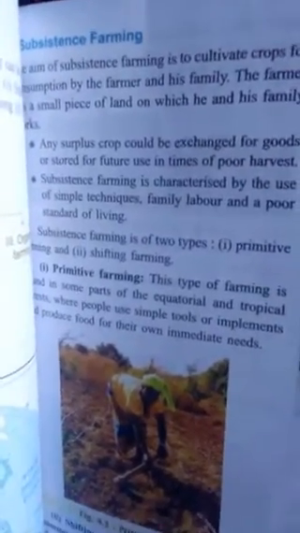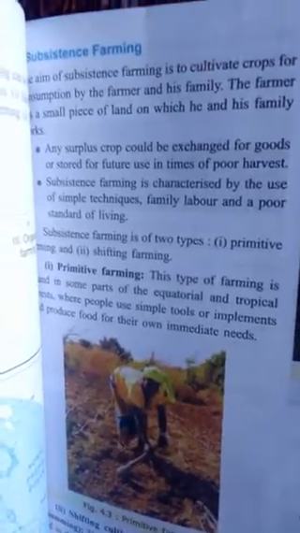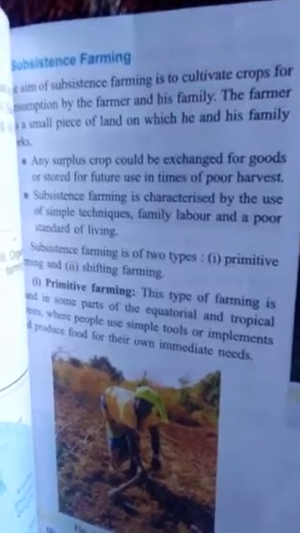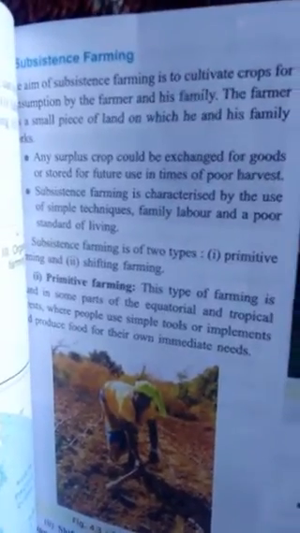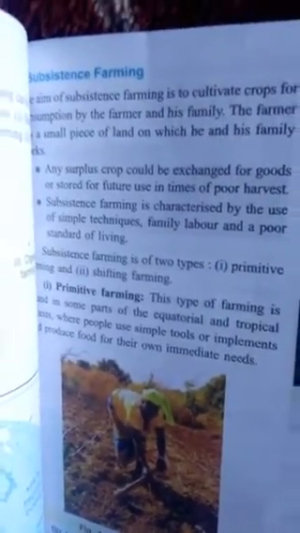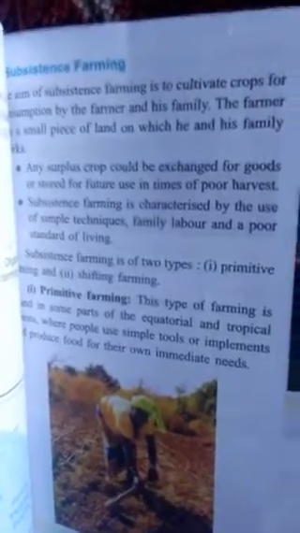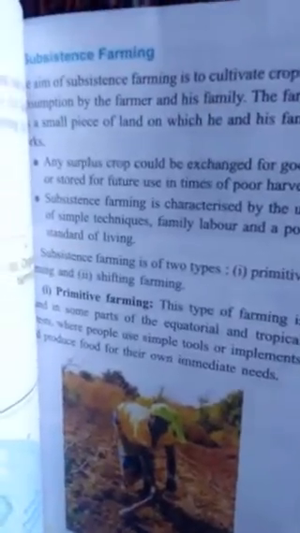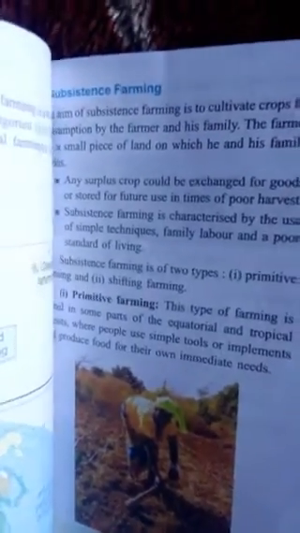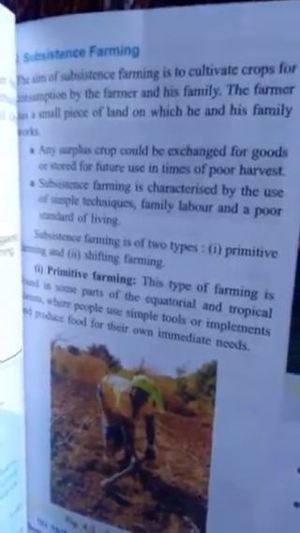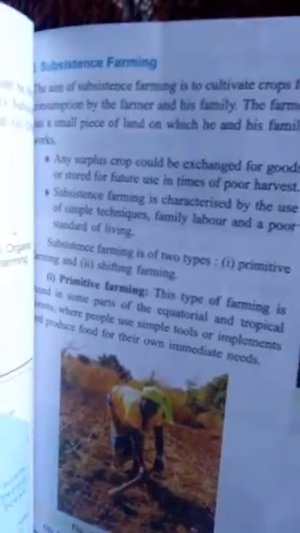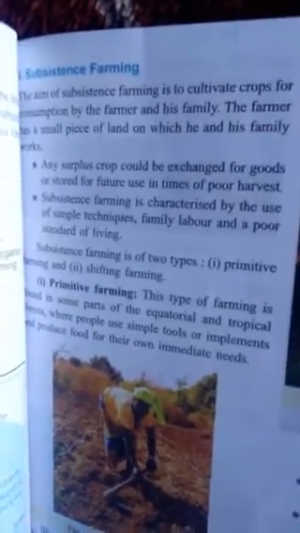Next, subsistence farming is categorized by use of simple techniques, family labor, and a poor standard of living. Subsistence farming uses simple techniques. In this farming there is no technology. You can see there is no machine. Farmers grow crops only for their family and use simple methods of farming.